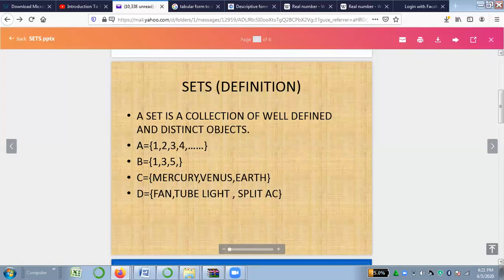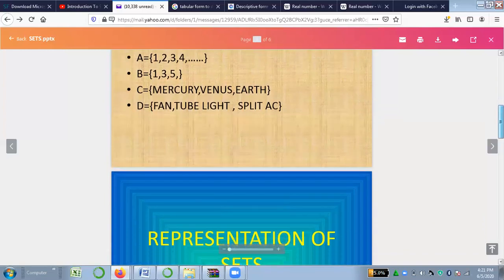And these are some examples. You can see, on number C, the set is Mercury, Venus, Earth. So these are different objects. This is very important. The objects should be different.